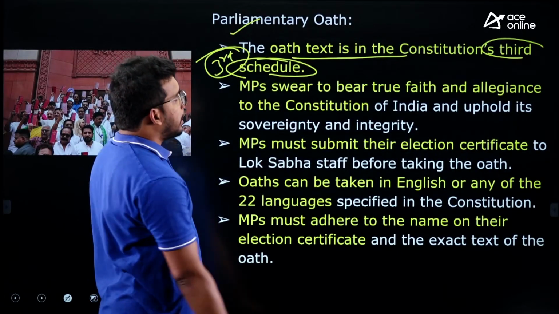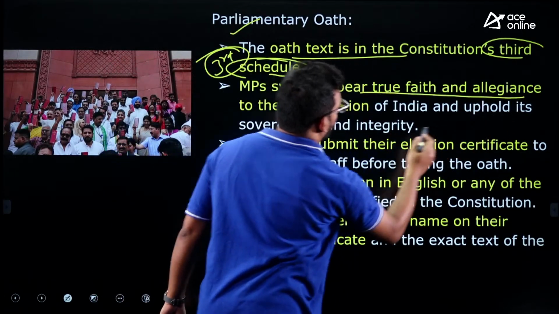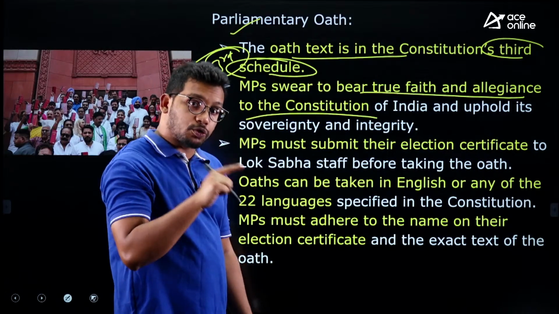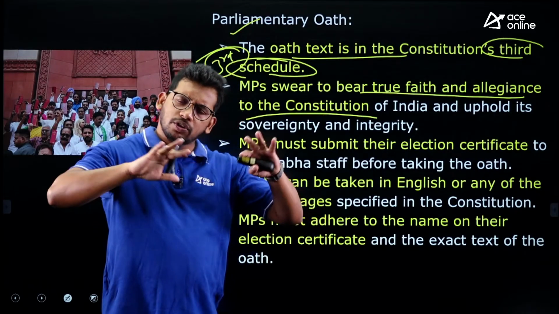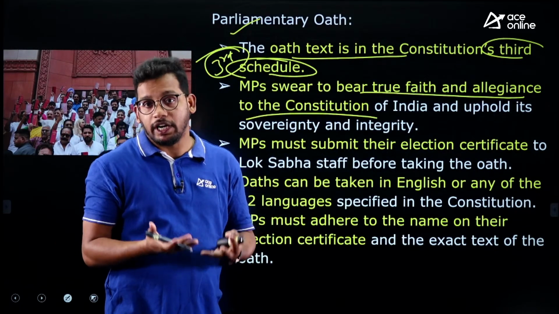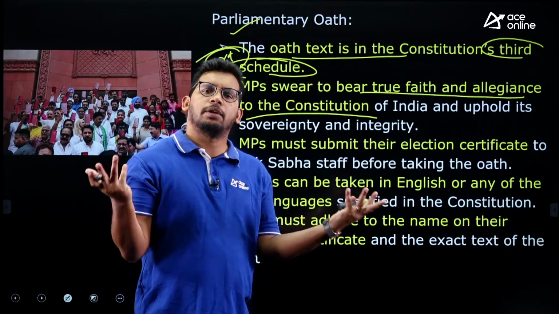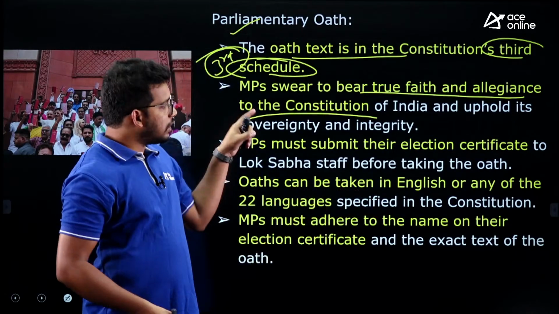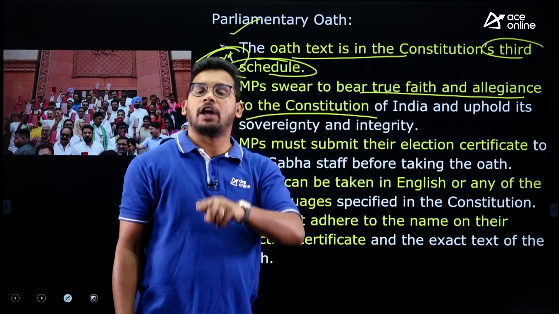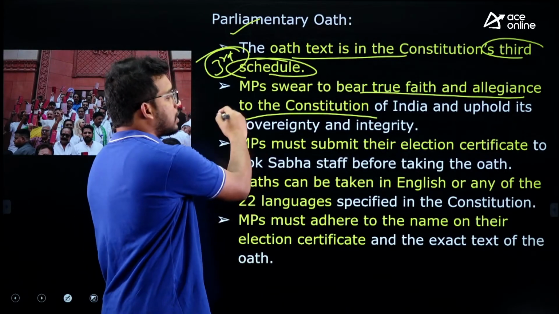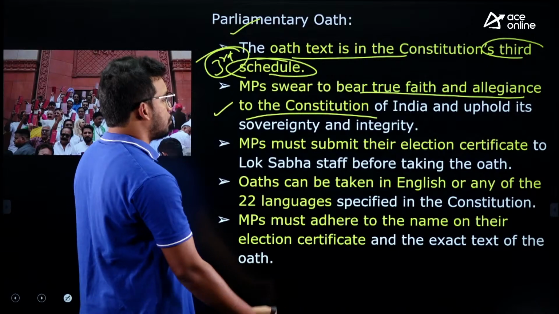So they will take the oath by promising that they will adhere to the constitutional provisions, because the Constitution is the most important thing for our polity, Indian polity, right? Without the Constitution there may be chaos. So they promise that they will adhere to the values of the Constitution. That is mentioned in the 3rd schedule of the Indian Constitution, right?